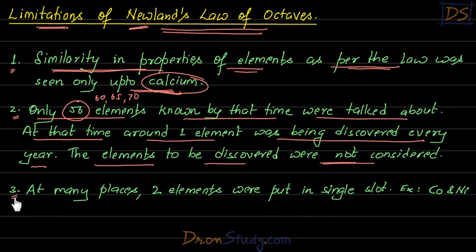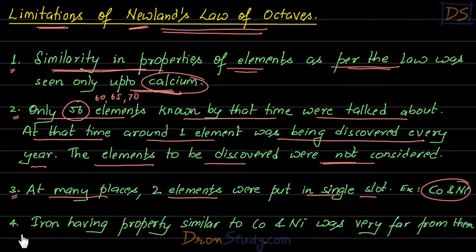Then students, the third problem we have actually already seen, that at many places two elements were put in a single slot, for example cobalt and nickel, right students? So that is not proper, right? Actually there should be only one element in each box. So that was another problem.